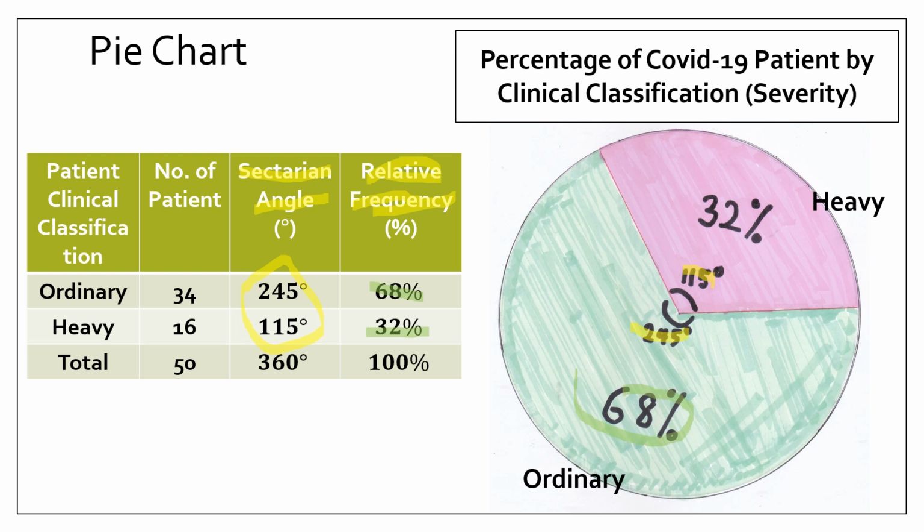This is 68%, a bigger segment for ordinary cases, and 32% for heavy cases. Using this pie chart, we can easily see the percentage of COVID-19 patients by clinical classification.